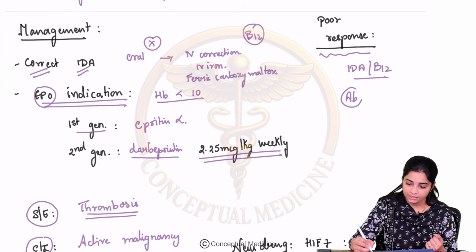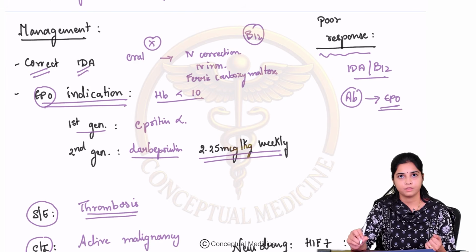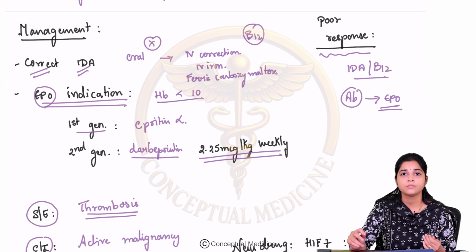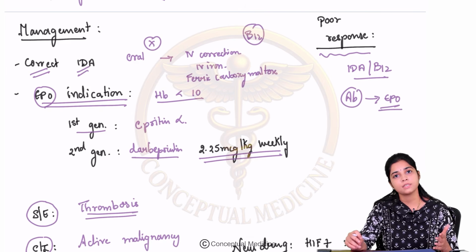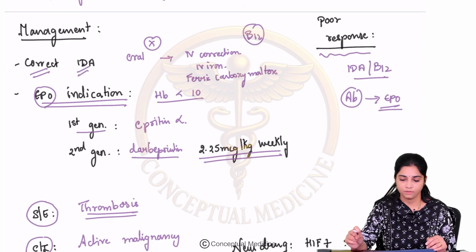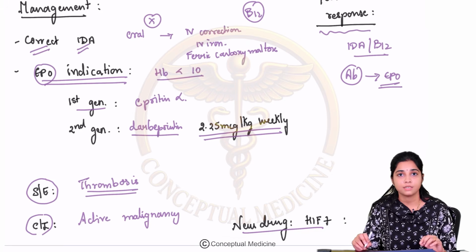Sometimes there can be antibodies which are produced against this peripheral erythropoietin therapy. In those cases, we have to resort to certain other ways of treating your anemia of chronic kidney disease. Alright, what are the newer drugs that are used?